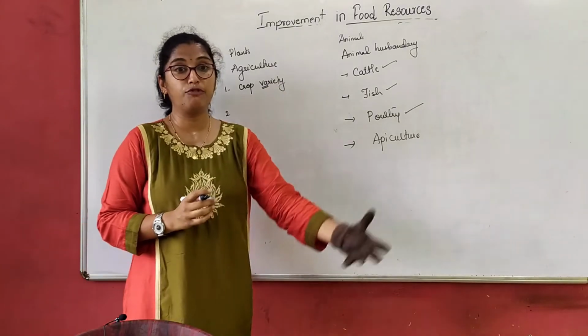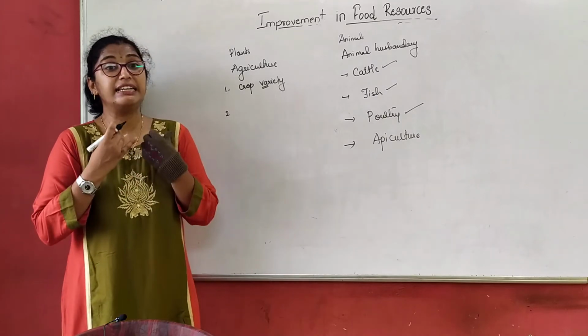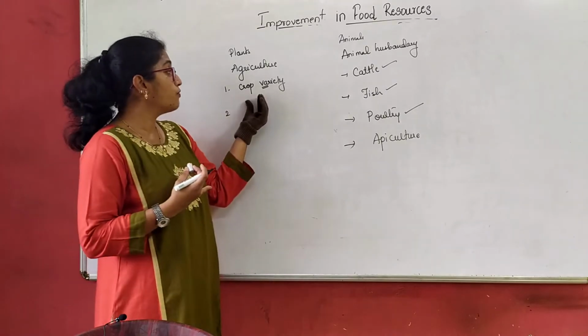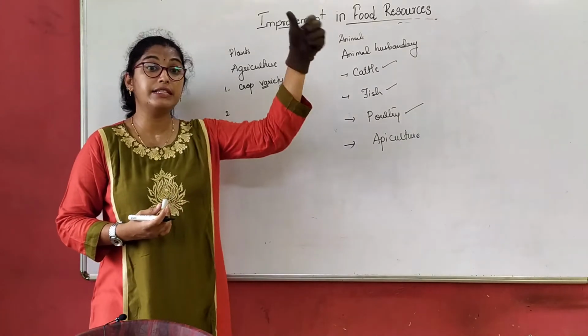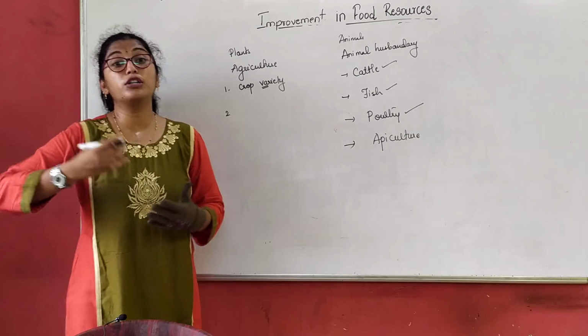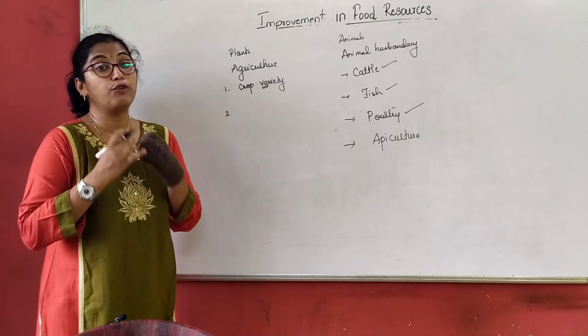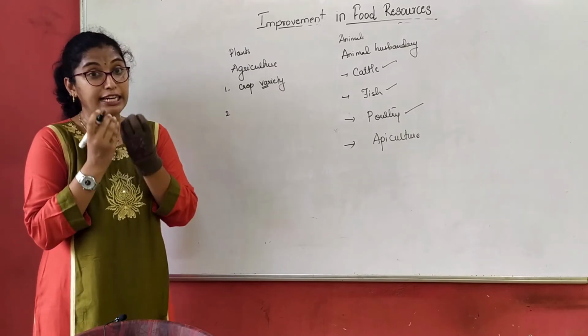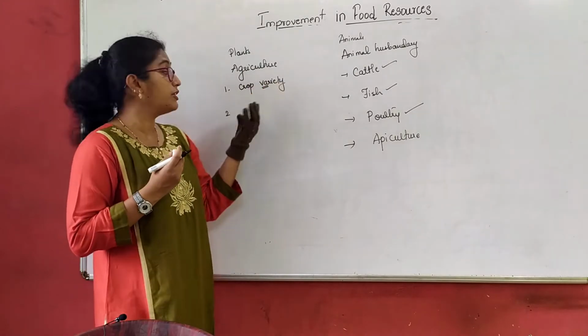For example, if I have to grow cotton, there are so many varieties of cotton. That means I have to study it in depth, correct? So we should know about the crop variety. When can I grow this crop? Under which season do I have to grow this crop? What soil is best for this crop? So depending on the crop, I have to understand its variety and what is best suited for the given crop.